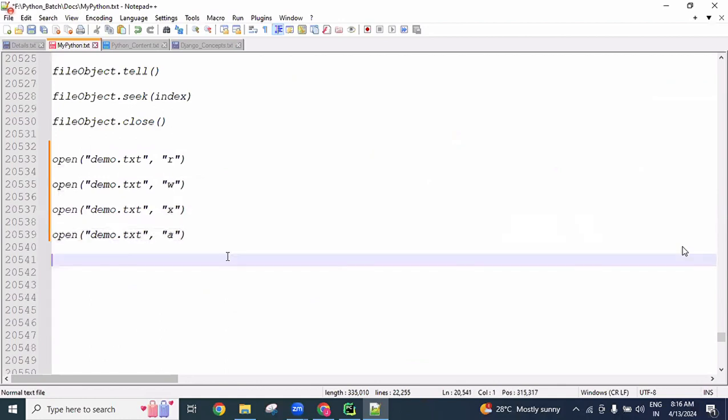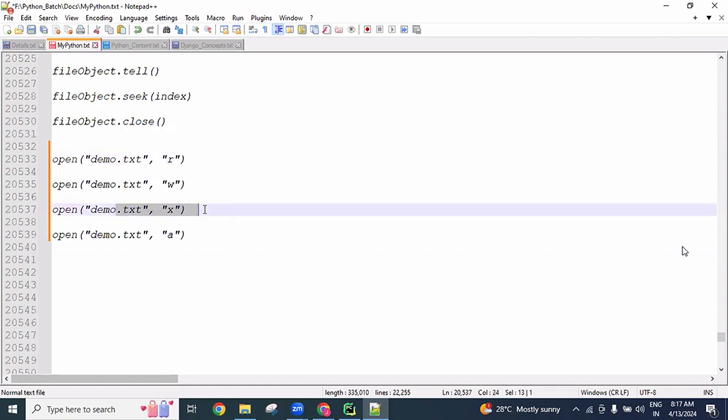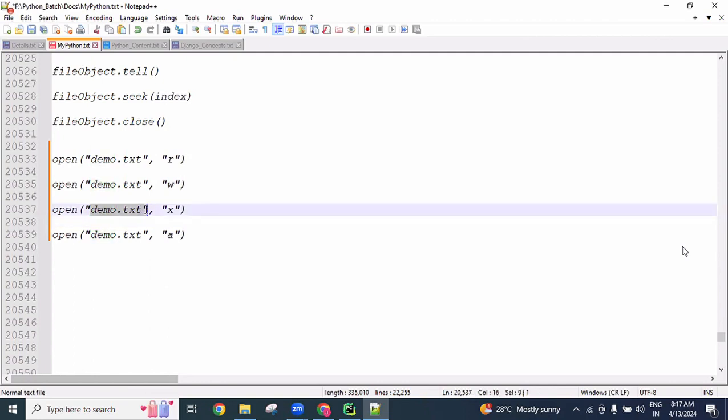Sir, can you tell about X once again? Exclusive mode, we call it exclusive mode. If the given file name is not available, it will create the file and later we can write data into that file using the write method. If the given file name is already available with some data, then exclusive mode raises a file exists error, meaning we are unable to create a new file with the same name.